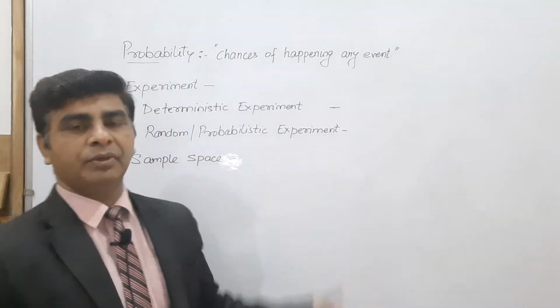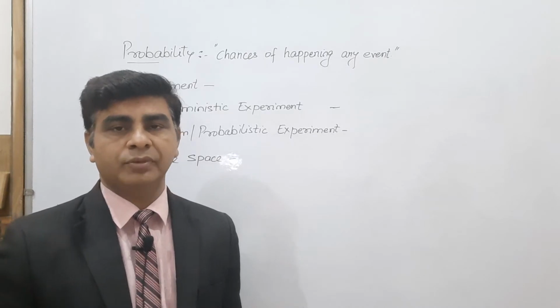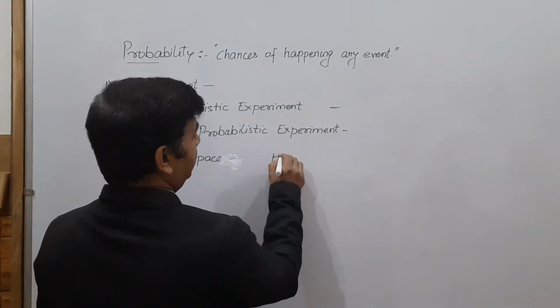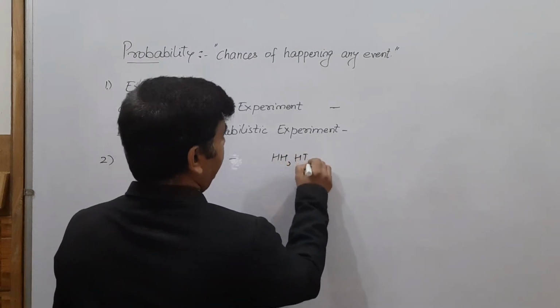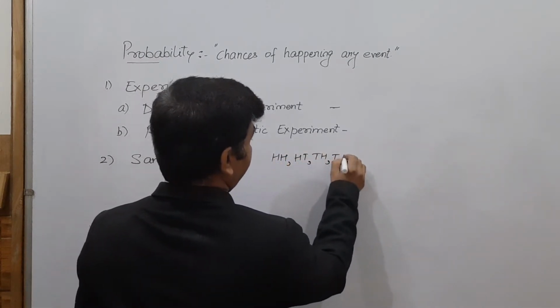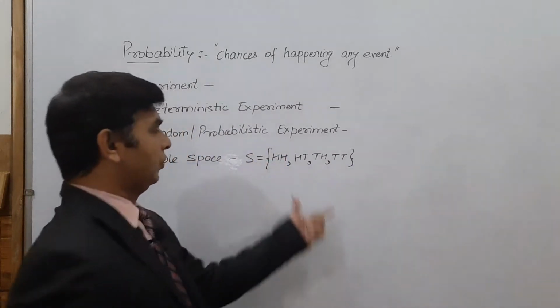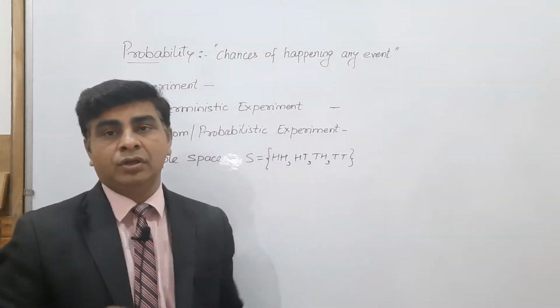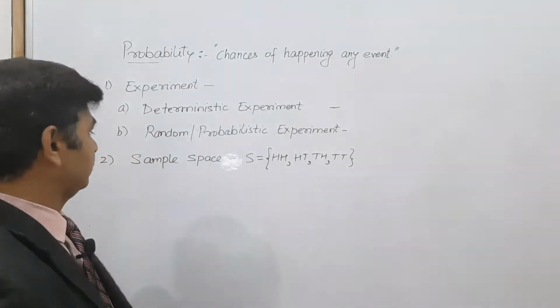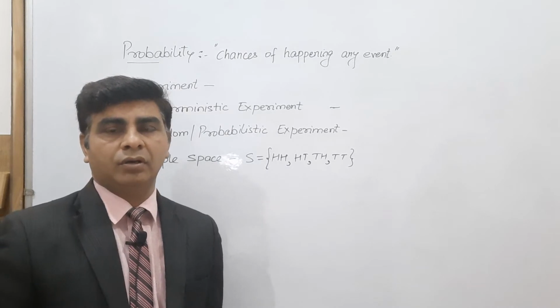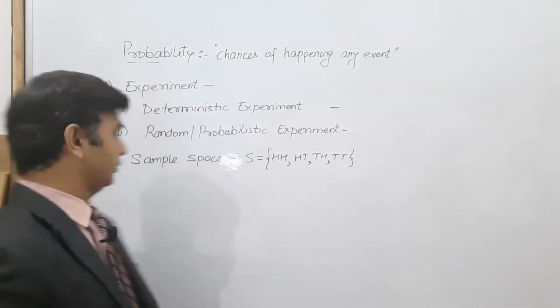Like I gave you the example: a coin is tossed two times, then it may give head head, head tail, tail head or tail tail. These all possible outcomes are known as your sample space for an experiment when a coin is tossed two times. So sample space is always the total possibilities or results of an experiment.